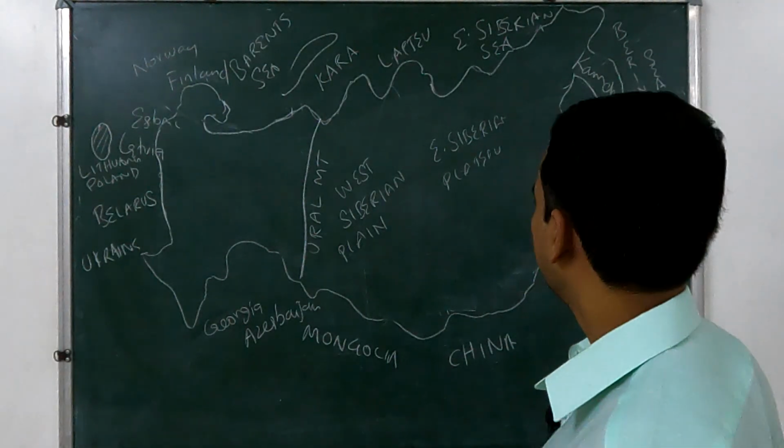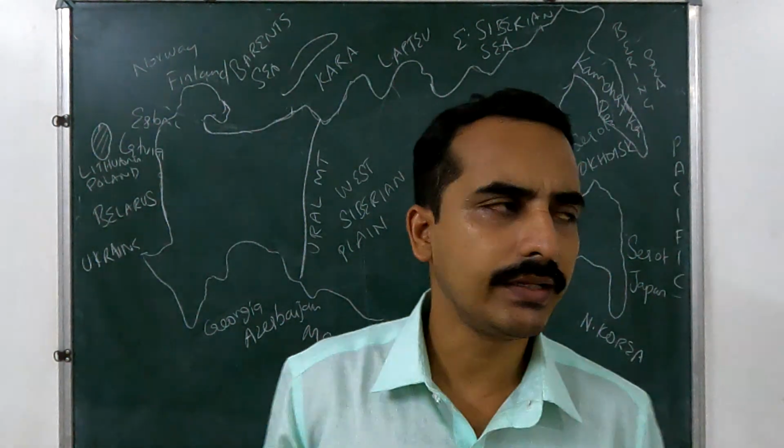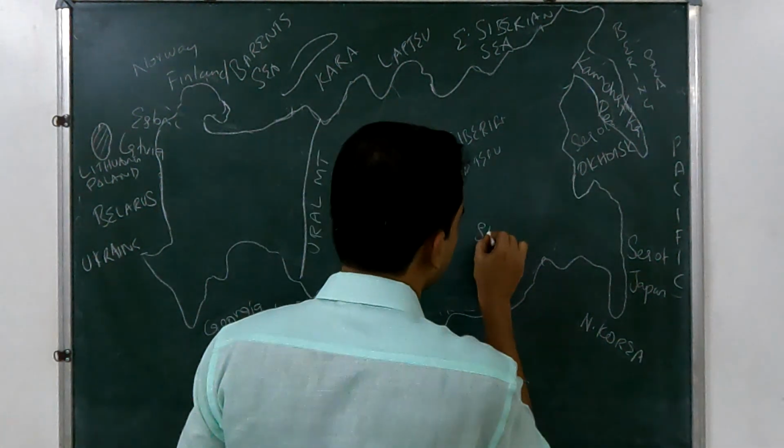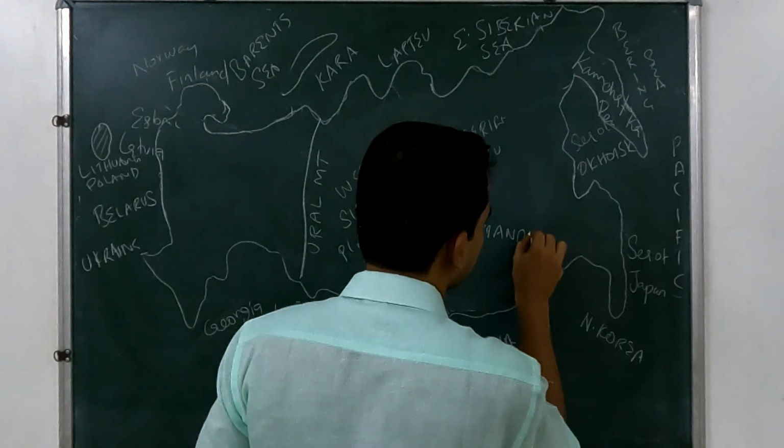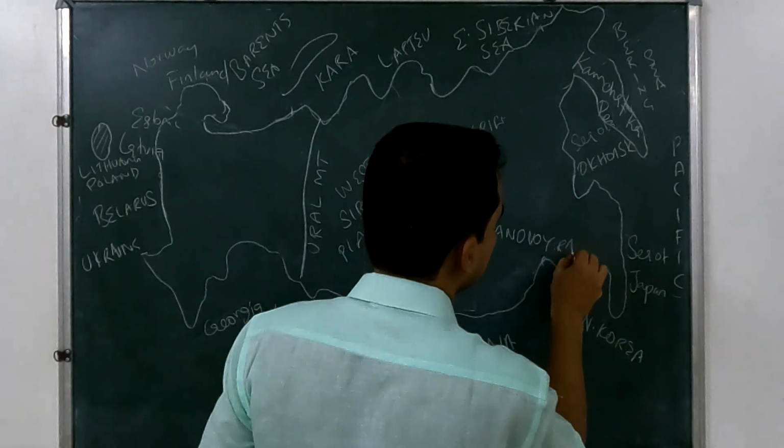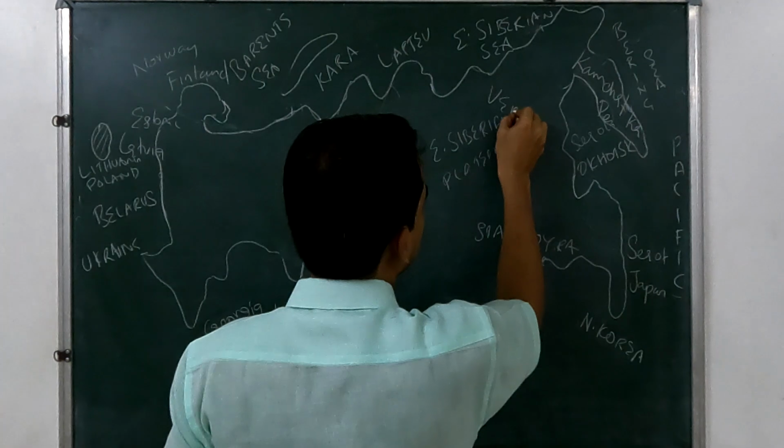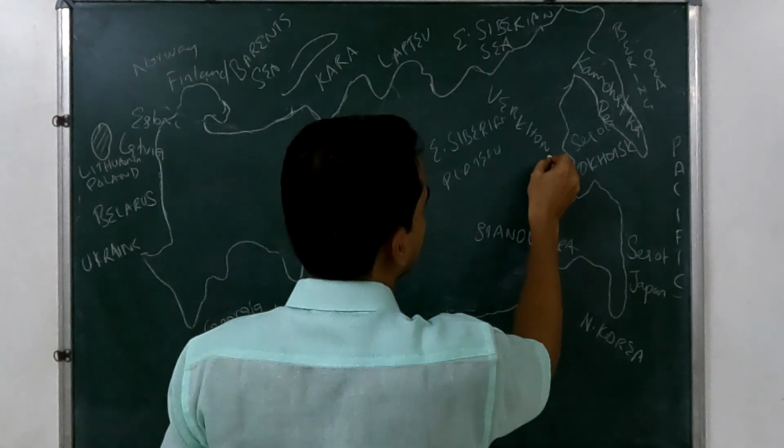Okay, and then some mountains and ranges are located here, particularly the Stanovoy Range and the Verkhoyansk Range, located in this part.